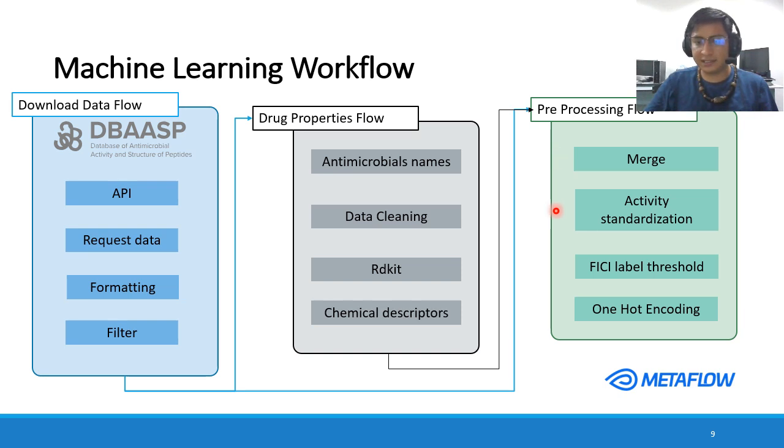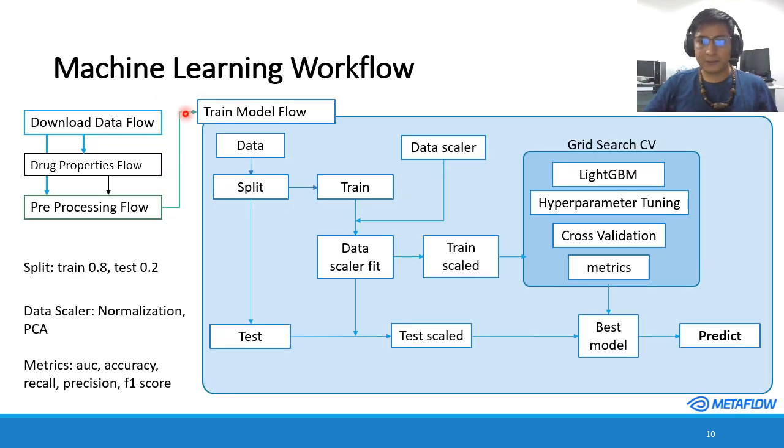Standardize the activity value, the MIC value, label the information based on a threshold for FIC index, and one-hot encoding the microorganism information. This flow generates the input for the train model flow, where we first split the data into train 80% and test 20%.